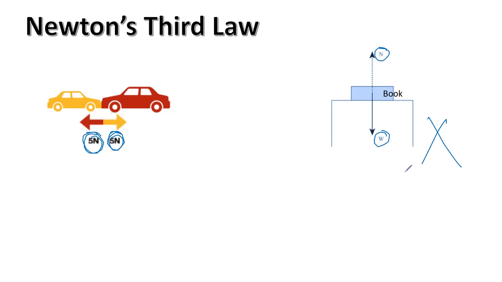Why not? Because for Newton's third law pair forces, the two forces must act on two different bodies, like in this scenario. So this was body 1, this was body 2, right? These two forces were acting on these two different bodies. But over here, both of these forces are acting on the same body. So this cannot be a Newton's third law pair force.